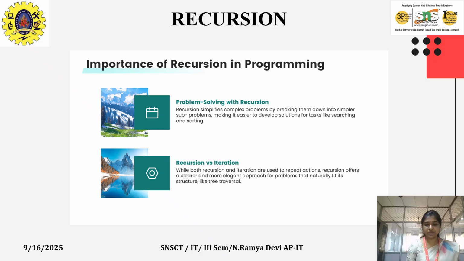So what is the importance of recursion? Recursion is mainly used for problem solving, and it is also compared with iteration. Recursion simplifies complex problems by breaking them down into smaller problems, making it easier to develop solutions for tasks like searching and sorting. While both recursion and iteration are used to repeat actions, recursion offers a clearer and more elegant approach for problems that naturally fit its structure, like tree traversal.